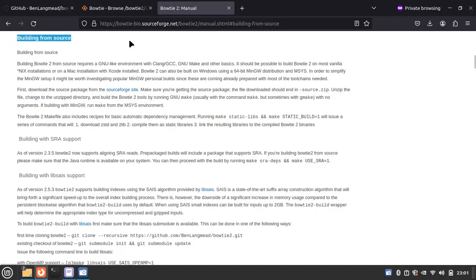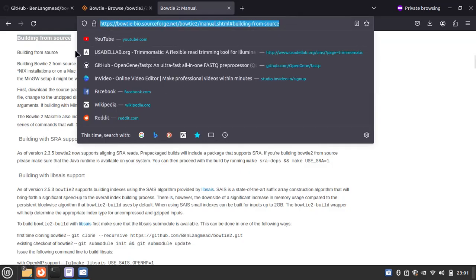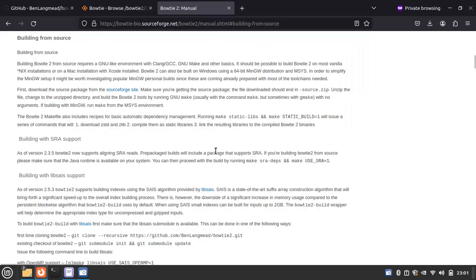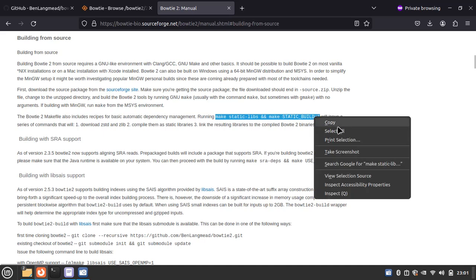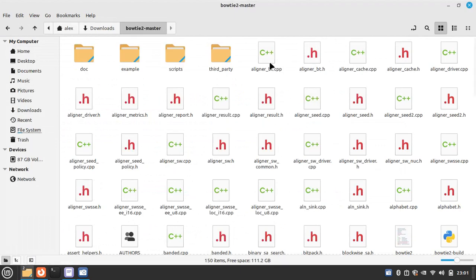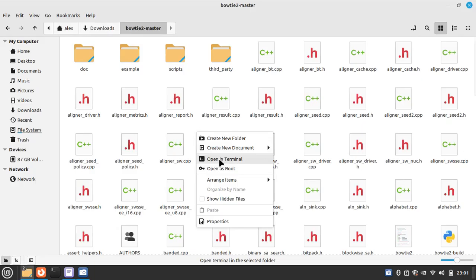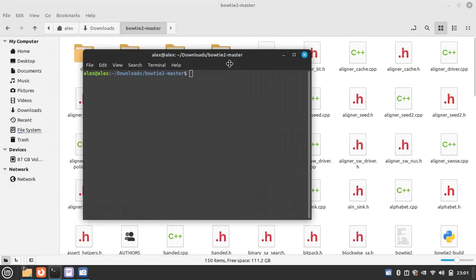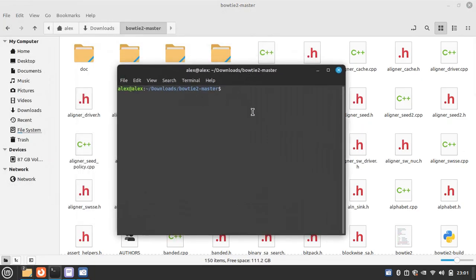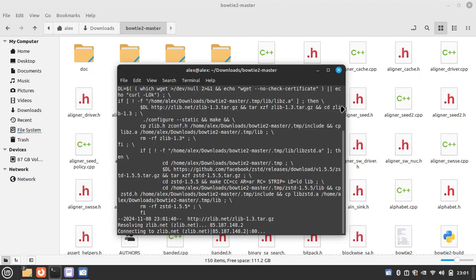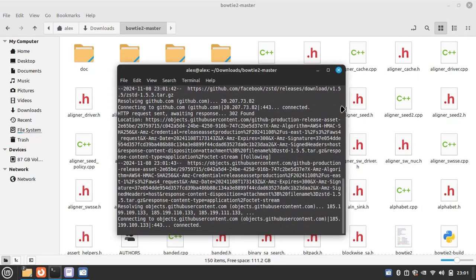I'll provide this link in the description. Copy it, and you have to run it in this directory. Just paste it and press enter. So now it is installing.